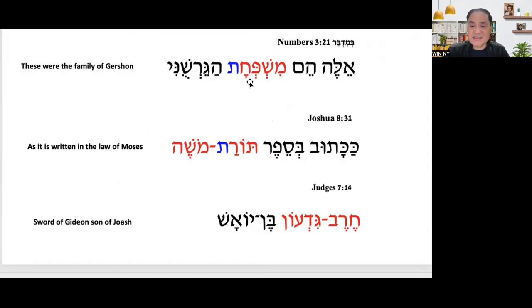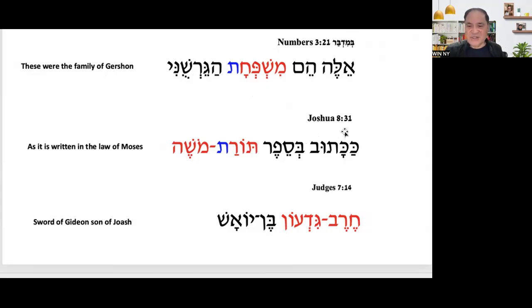What is mishpachat? It is family, but mishpachat is family of. Hagershuni, the Gershonite. Remember the Gershon family in the book of Numbers. Mishpachat hagershuni.